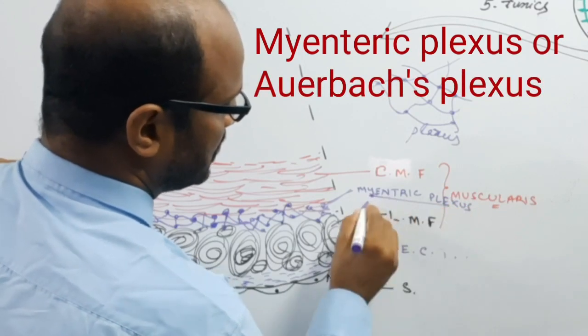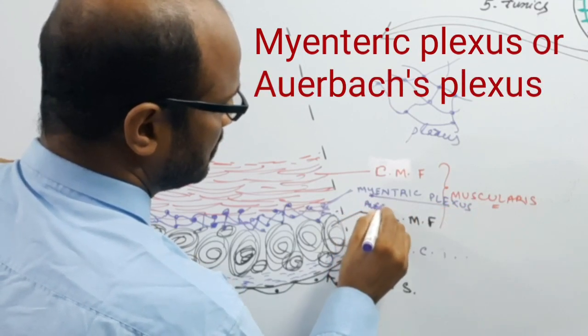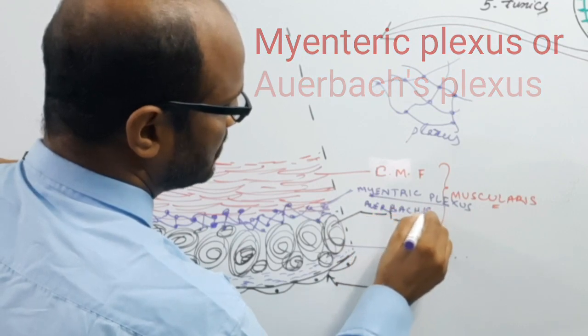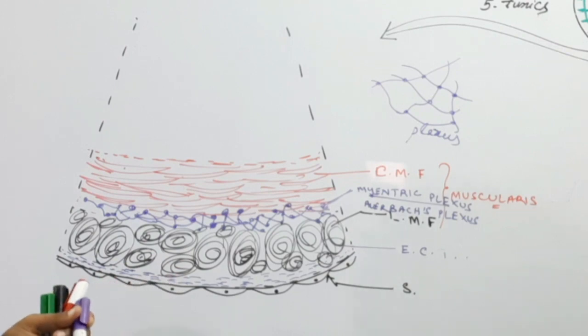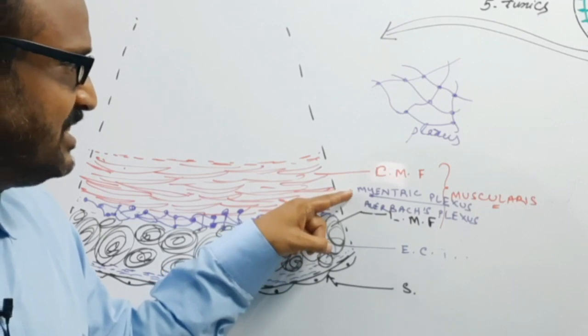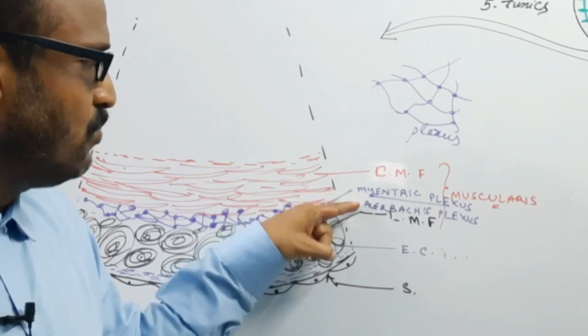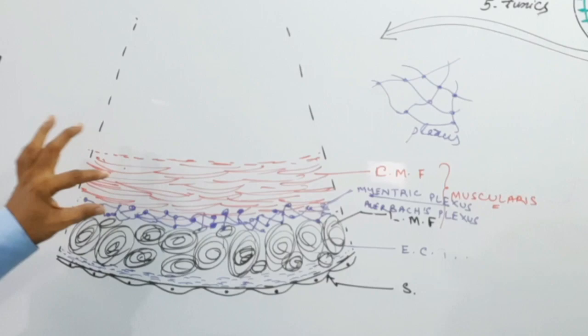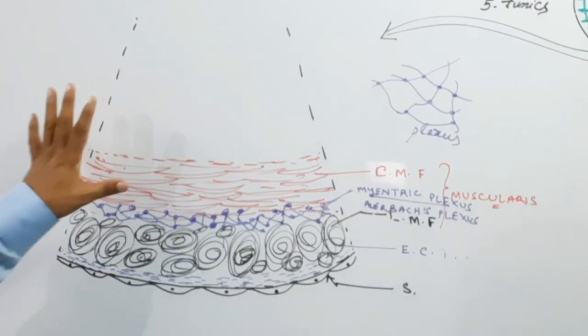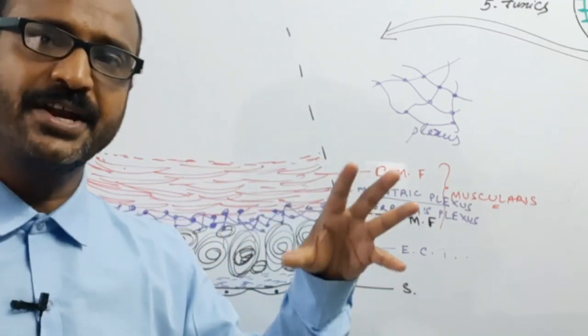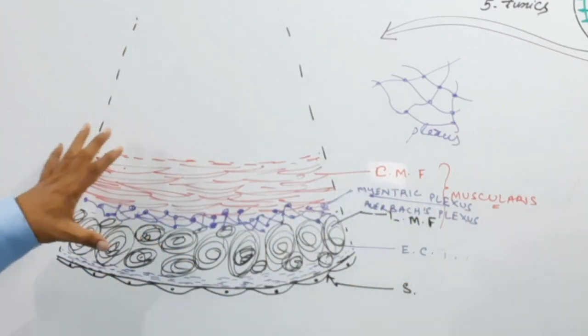It is also known as Auerbach's plexus. Very important. We have to remember these two terms. In between the longitudinal muscles and the circular muscle, there is the plexus of nerve fibers, and these are known as the mesenteric plexus or Auerbach's plexus. This is one part of the enteric nervous system, the nervous system supplied to the alimentary canal, which is known as the enteric nervous system.